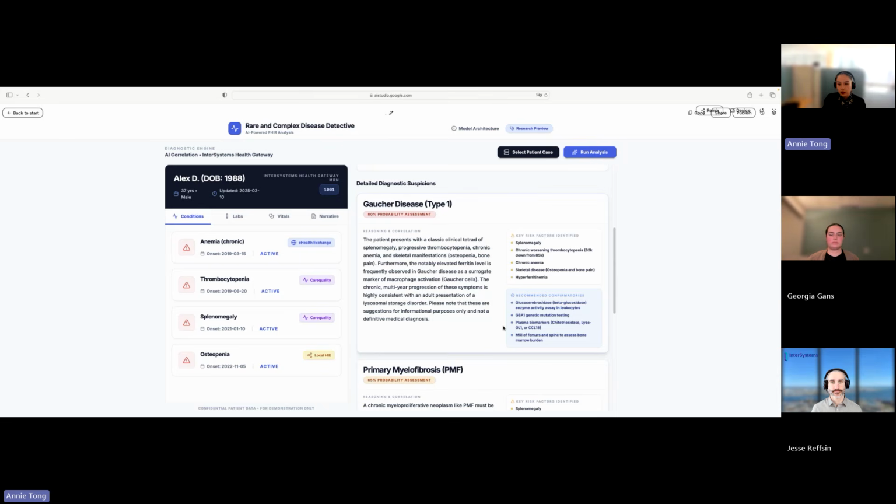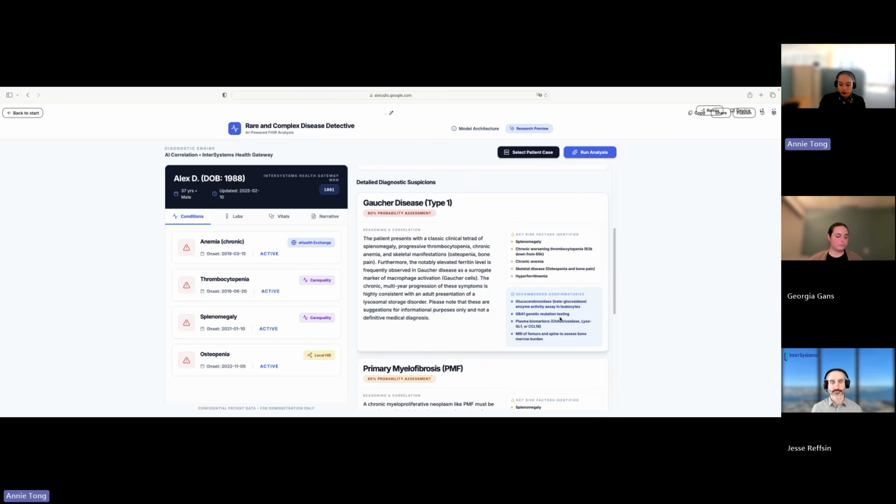It doesn't tell me that this is a diagnosis. It shows me why this condition might be worth considering and what evidence supports this reasoning. It also gives me some follow-up tests I might think about. So this mirrors how clinicians already practice medicine. It just gives us a fuller picture to reason from. And this is the value from a physician's perspective, where AI does not replace judgment. It just helps physicians see the patients they didn't know they were missing, and AI becomes a responsible second opinion.